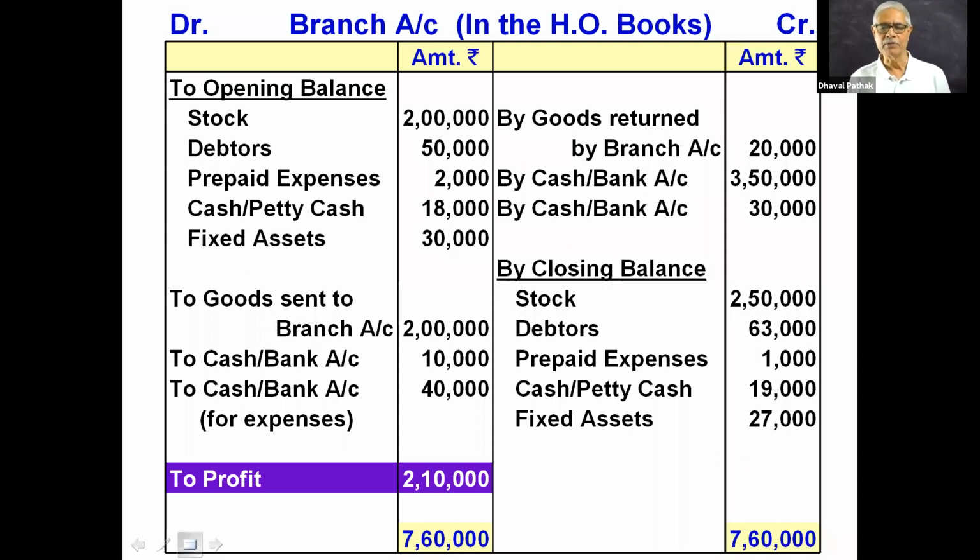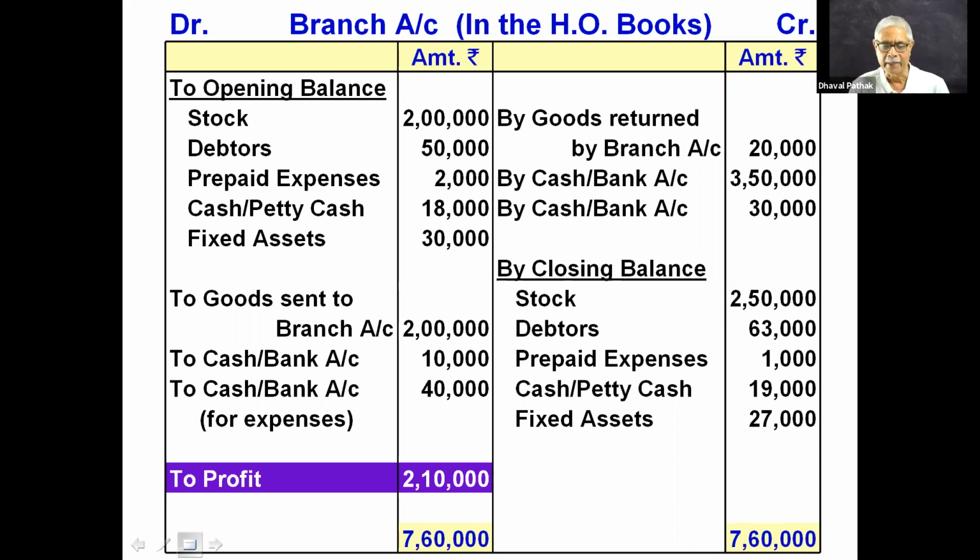So how many points have we covered for discussion? Stock, debtors, petty cash, fixed assets, goods, and now I am required to talk about the next point, that is prepaid expenses.